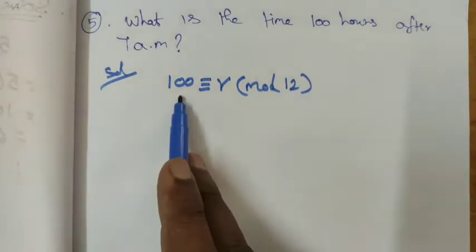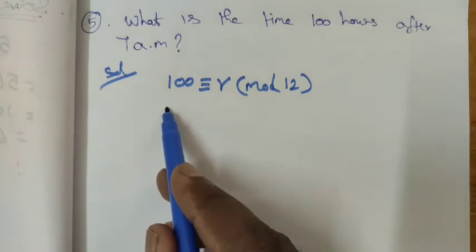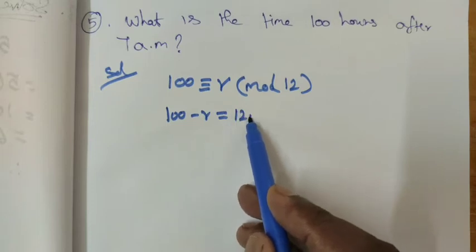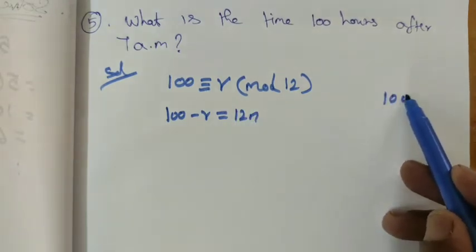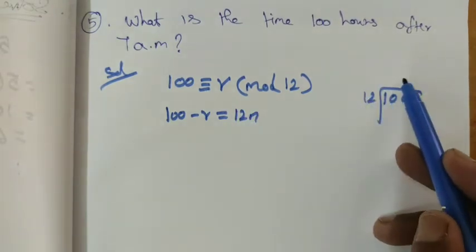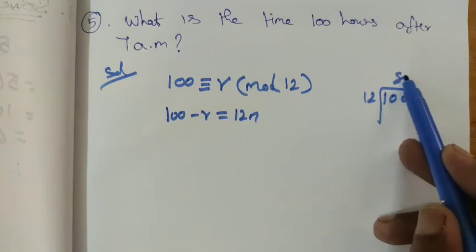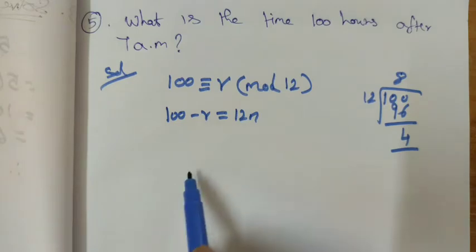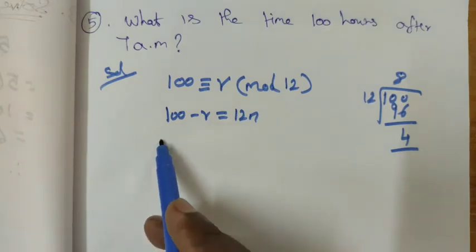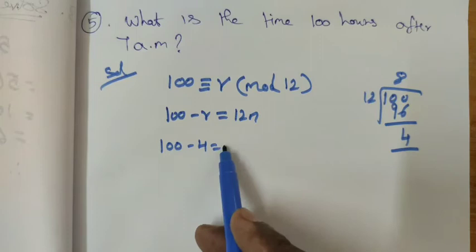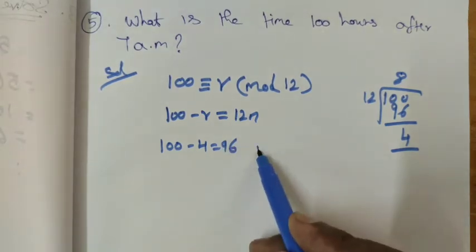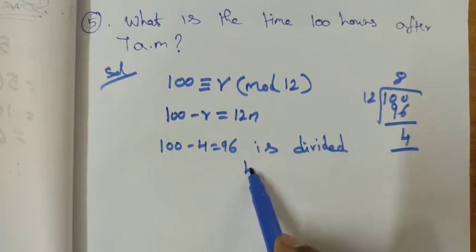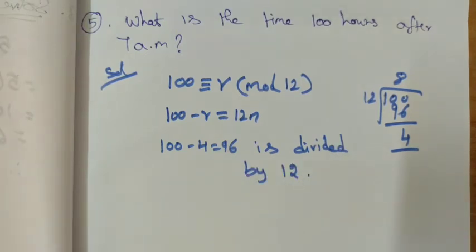So 100 minus r is equal to 12l. So 100 is divided by 12. 12 8s are 96. The remainder is 4. So 100 minus 4 is equal to 96, which is divisible by 12, right?